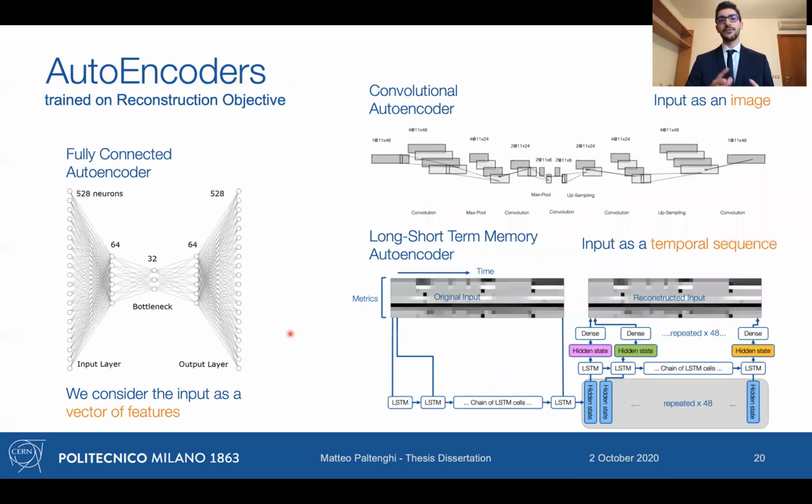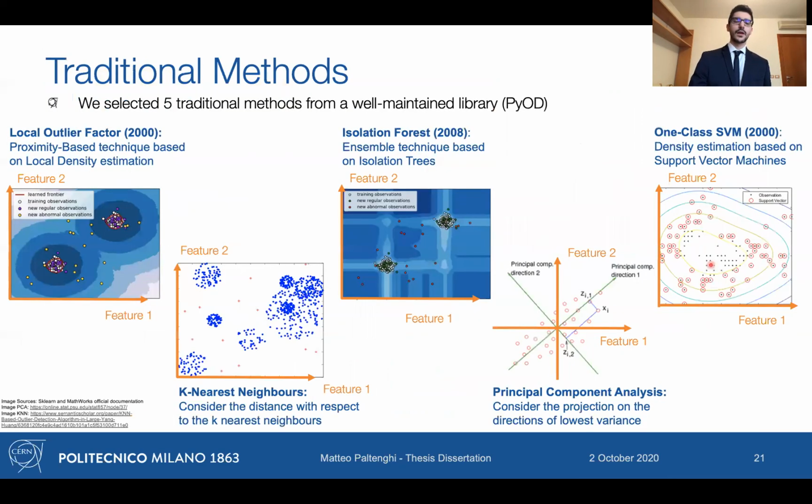Then we have another family, the one based on reconstruction error, the family of autoencoders. We have fully connected methods, convolutional autoencoders, and also LSTM-based ones. The LSTM-based one includes also the representation of the temporal sequence. In terms of traditional methods, we have selected 5 of them. The ones that I want to mention are the principal component analysis method, that is used also in other settings in machine learning, and also the isolation forest, that is one of the most recent among the ones in this group.